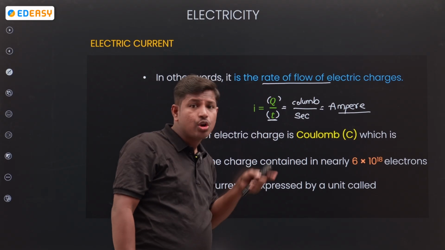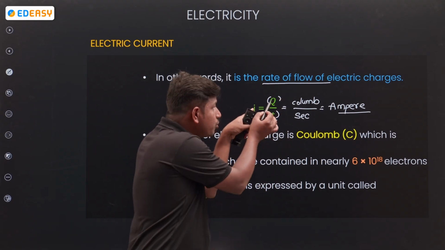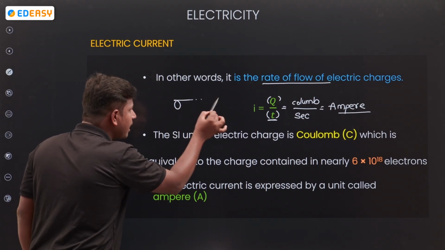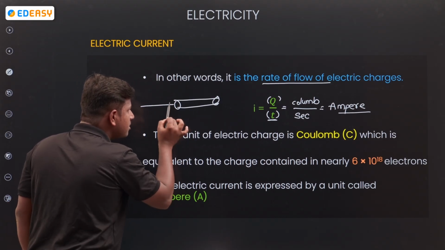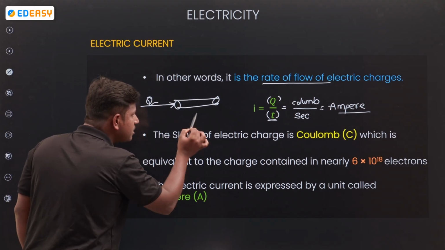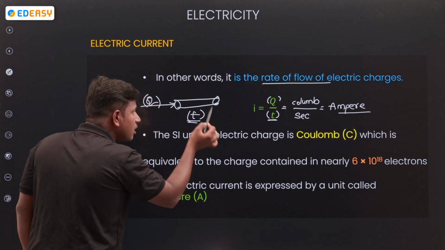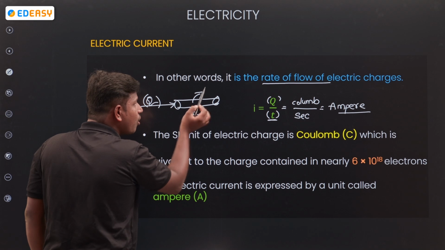It's a unit of time. Coulomb per second. Coulomb, charge per unit time. Take a conductor. Charge passing through the conductor, and how much time taken? T seconds. This charge per this time, you will get the current, the flow in the conductor.